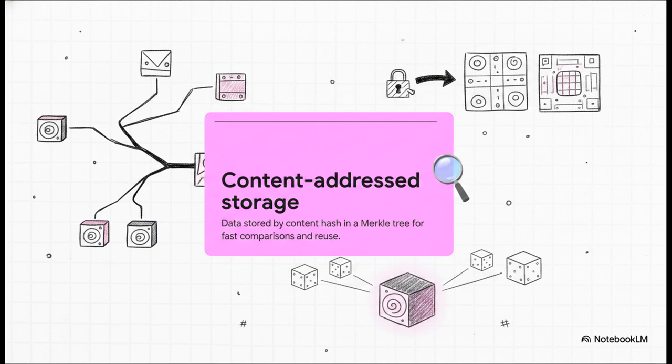What this means in plain English is, say you have the exact same texture file used across 3 different projects or branches. Lore is only going to store it once. It knows it's the exact same file because the cryptographic hash is identical. This allows for lightning-fast comparisons, immediate integrity checks, and a massive amount of data reuse across your entire history.